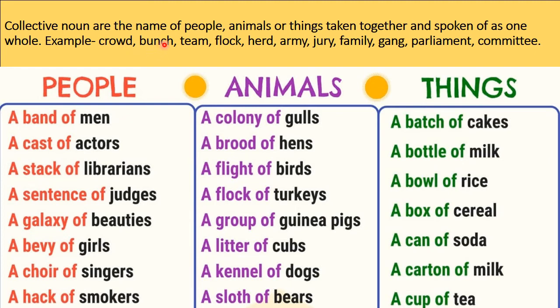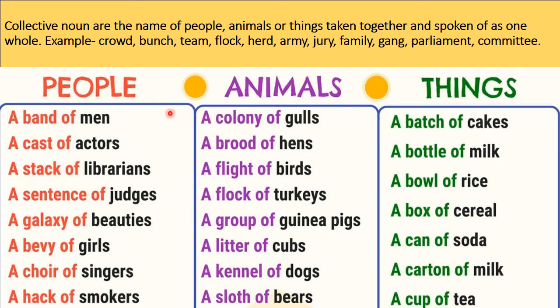Bunch of flowers means there are so many flowers in a group. Team of players, so many players in a team. Flock of sheep means there are so many animals in a flock. Herd of cattle means there are so many cattle in a herd. Army of soldiers, jury of judges, family of persons, gang of robbers, parliament of members, committee of members. So they all are used as collective nouns.